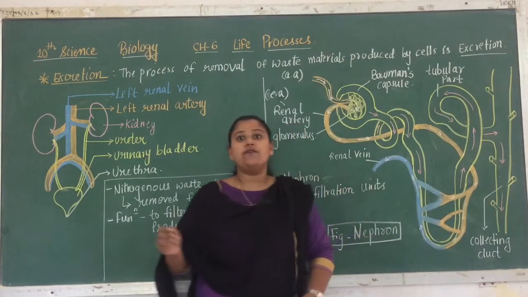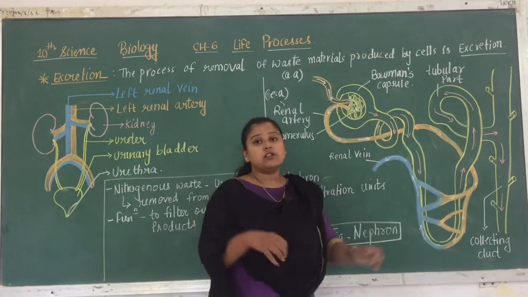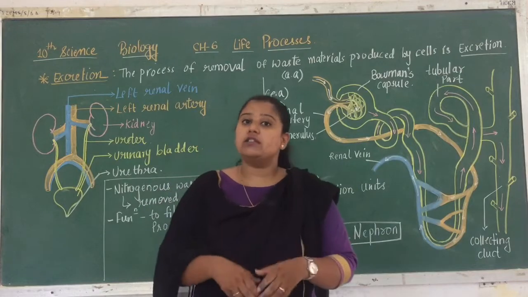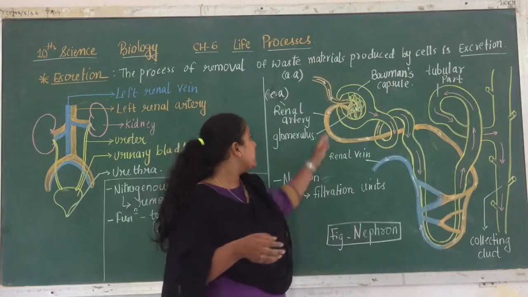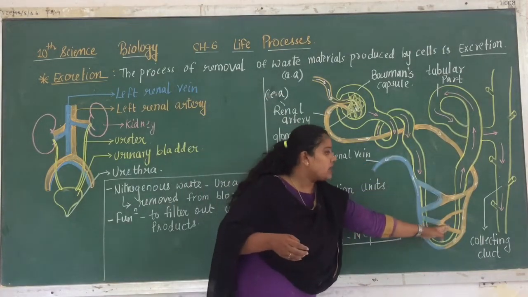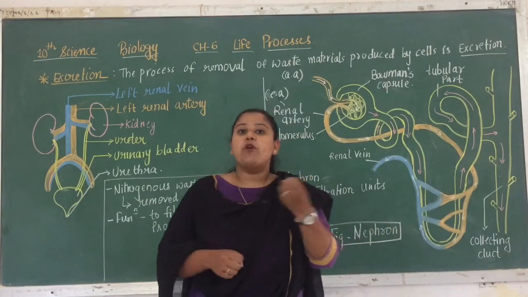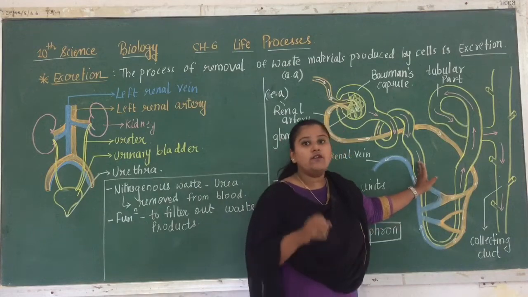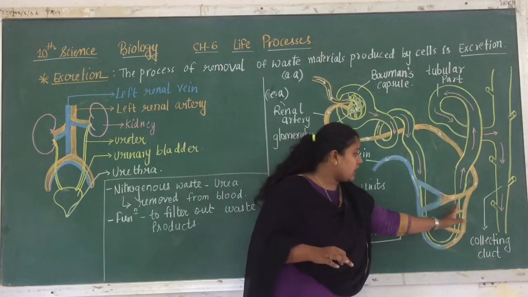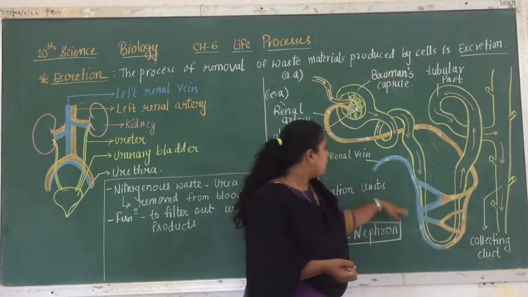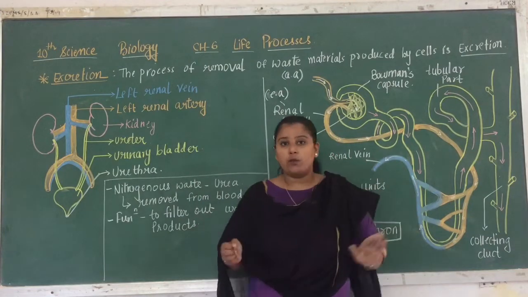Along with the water, some important ions are also lost in these waste materials. So the blood again comes back over here till the Henle's loop, and it absorbs those important things from this particular waste material. And when it takes them, it goes back in the form of the renal vein, right?